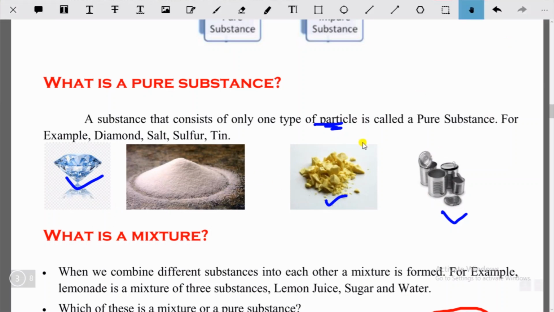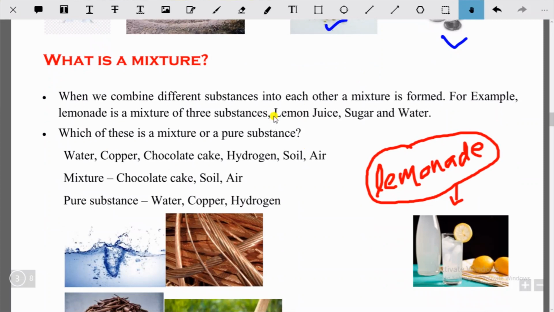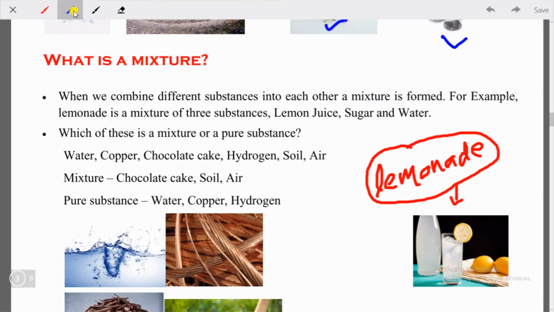What is mixture? If I talk about mixture, this is pretty much interesting. You see, when we combine different substances into each other, a mixture is formed. This is very important. Whenever you are combining two or more substances into one form, this is what? Mixture. For example, you can take lemonade. This is lemonade. You can see here is a mixture of three substances: lemon juice, sugar and water.